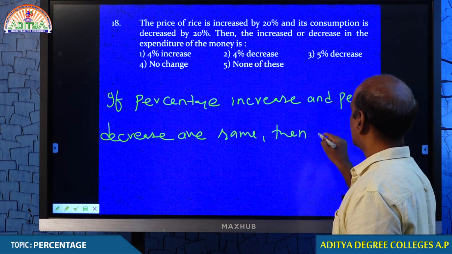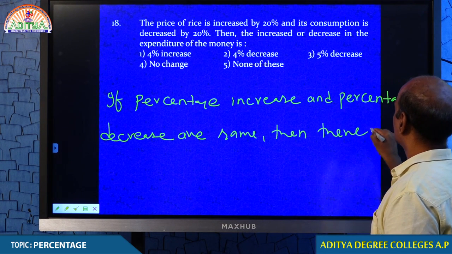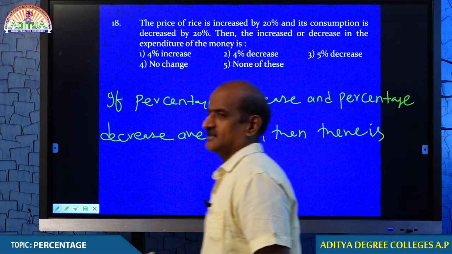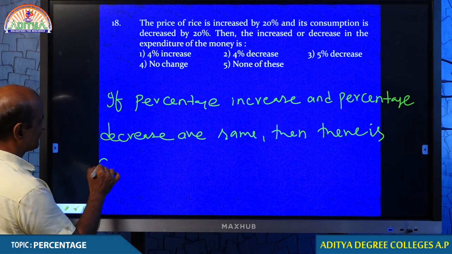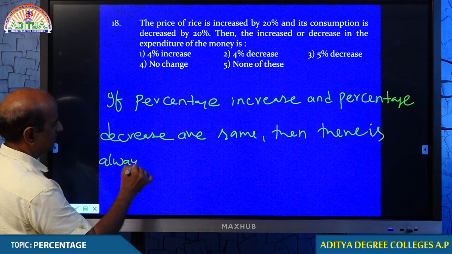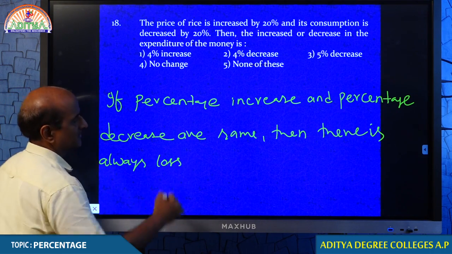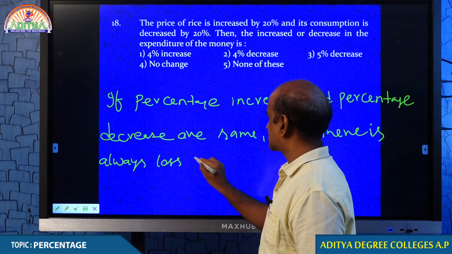then there is always a loss in the total transaction.